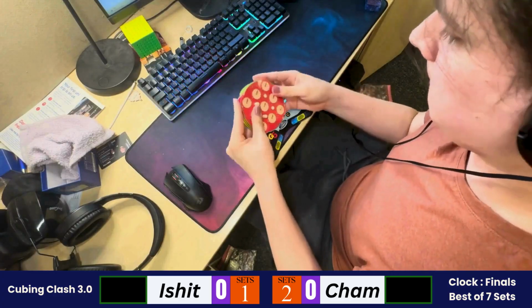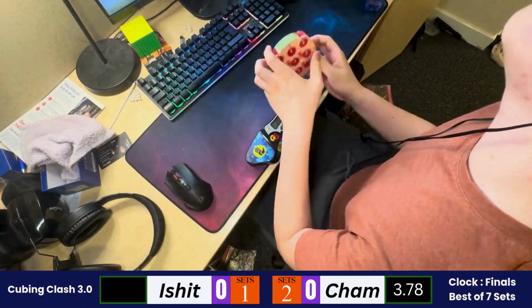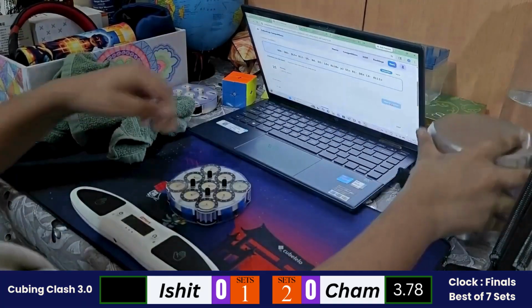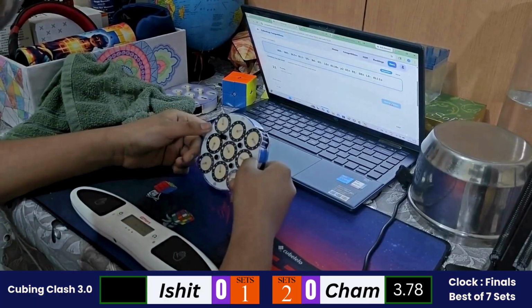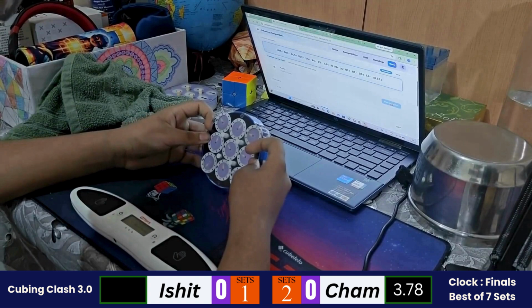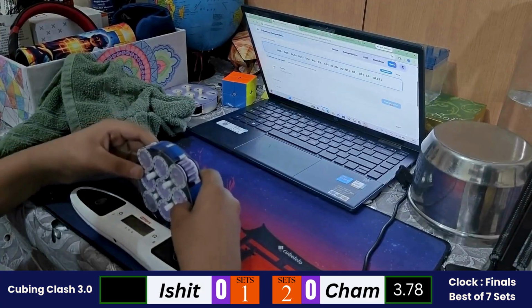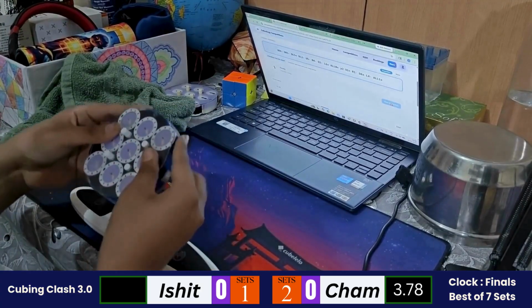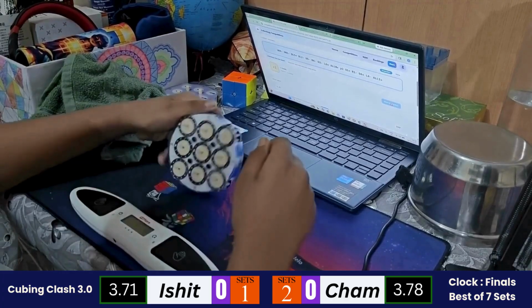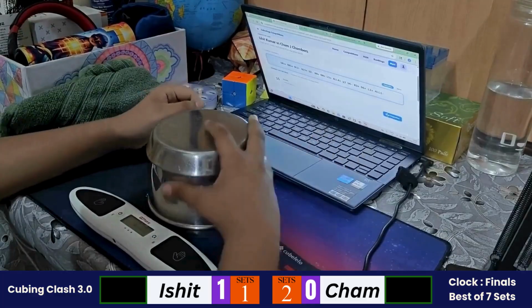So Cham is starting with the first solve of the fourth set, and a mess up and a 3.78. So Ishit is starting with the inspection for his first solve. Inspecting it a bit longer. Ishit started with his first solve of the set. A little bit of a mess up and a 3.71. So he still wins the solve with a 0.07 margin.